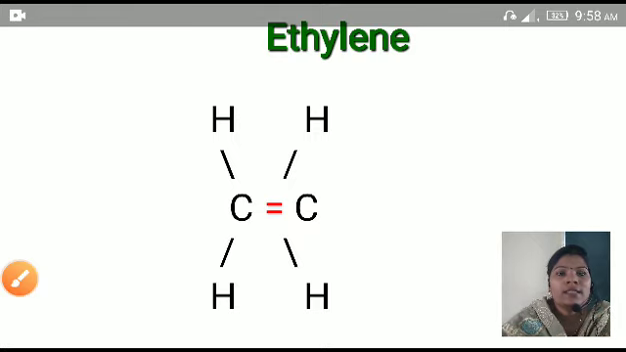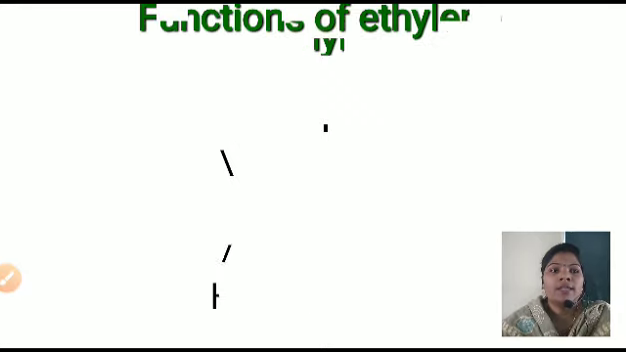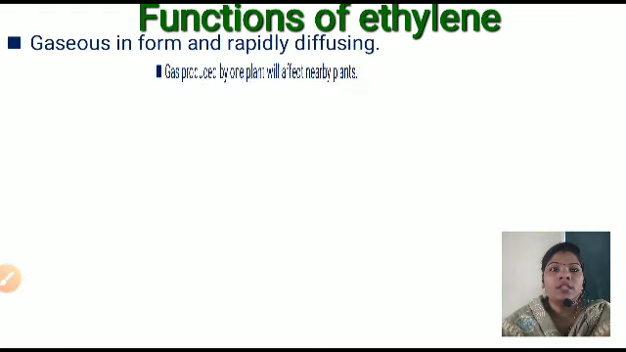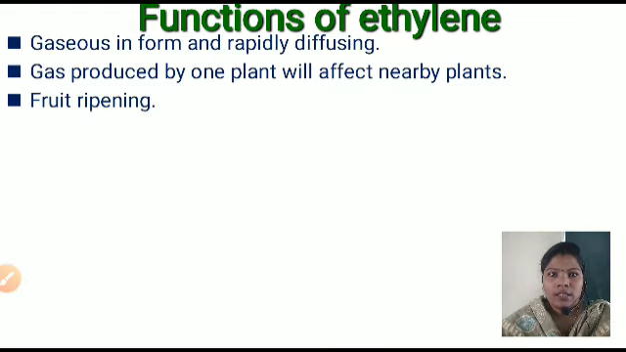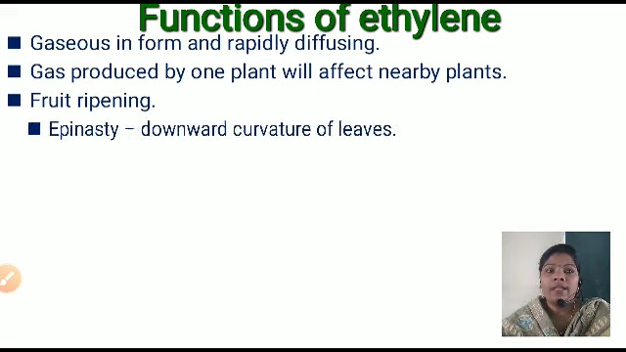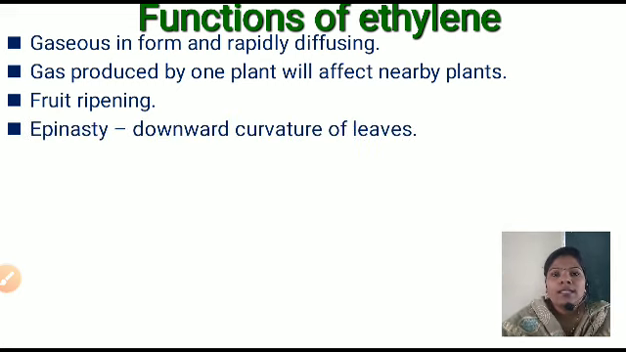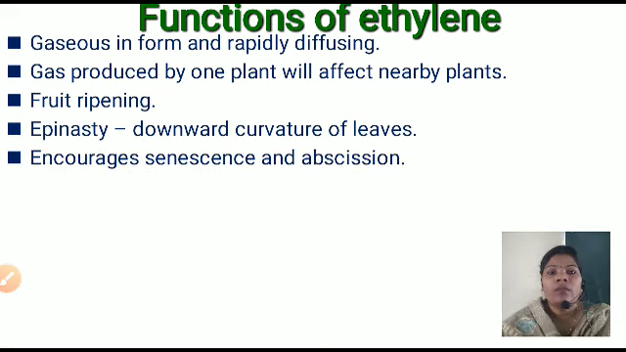Next is ethylene. This is the structure of ethylene. This is a very good example of ethylene. Let me learn its functions. Ethylene is gaseous in form, and that's why it diffuses rapidly. This gas produced in one plant will affect nearby plants because it is in gaseous form. It is very useful in fruit ripening. It is useful in epinasty. Epinasty means it increases the growth of the upper surface of the organ, causing it to bend downward. That means a downward curvature of the leaves.